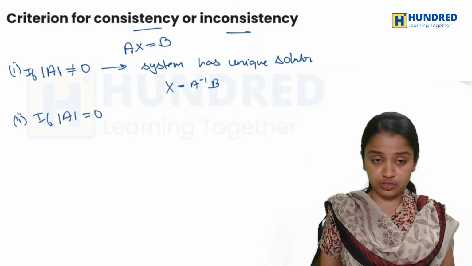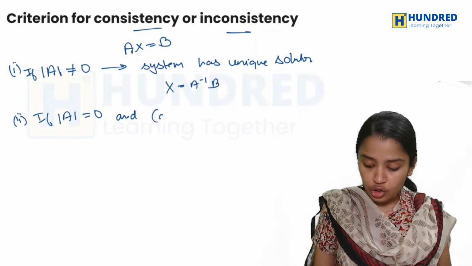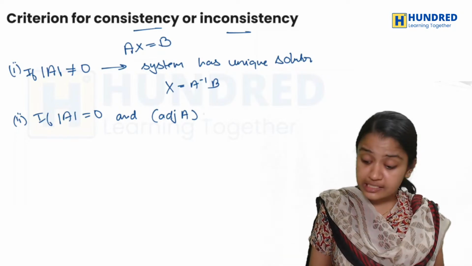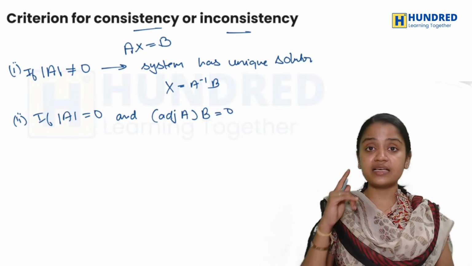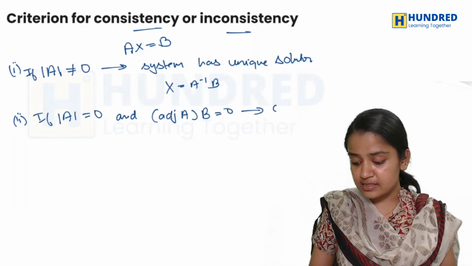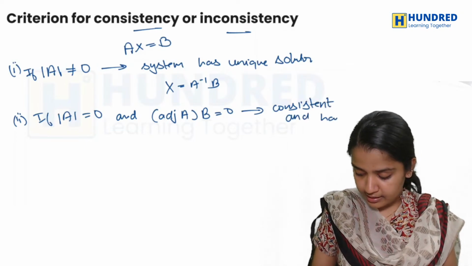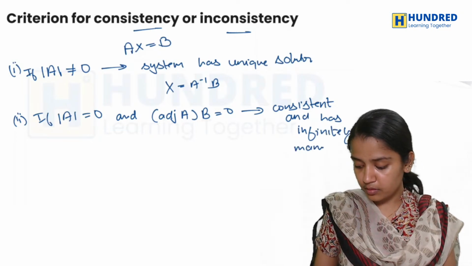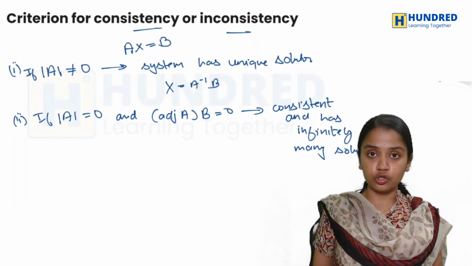Suppose mod A is equal to 0, and how can you check whether it is no solution or infinitely many? You check adjoint A into B. If adjoint A into B is equal to 0, then what can you say? Your system is consistent and has infinitely many solutions.